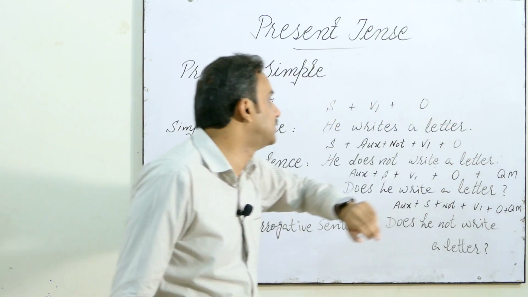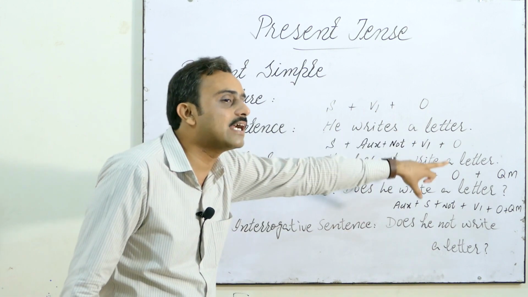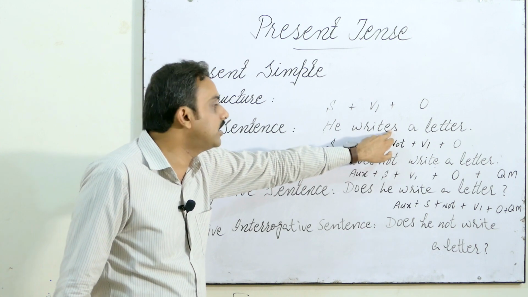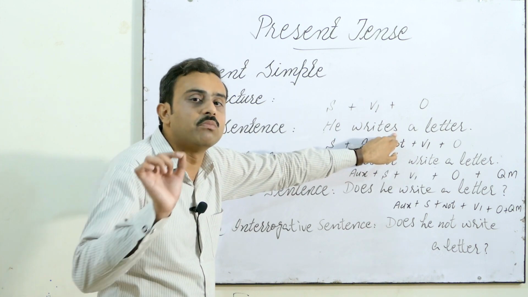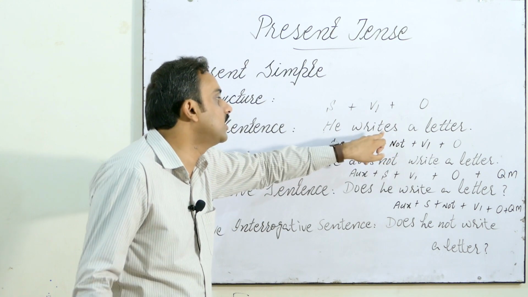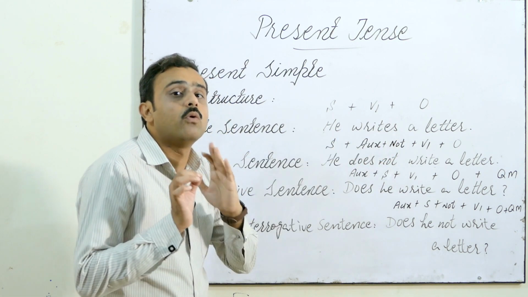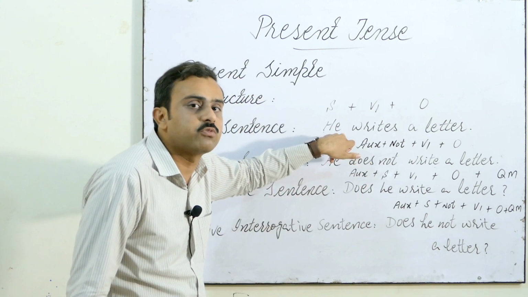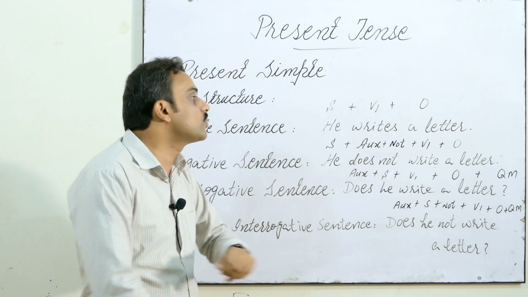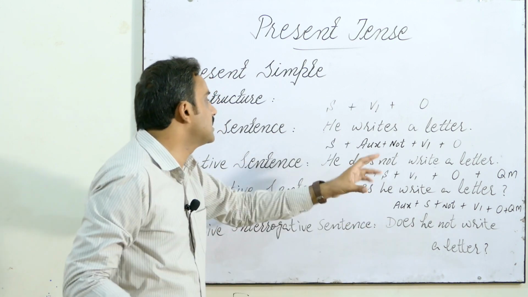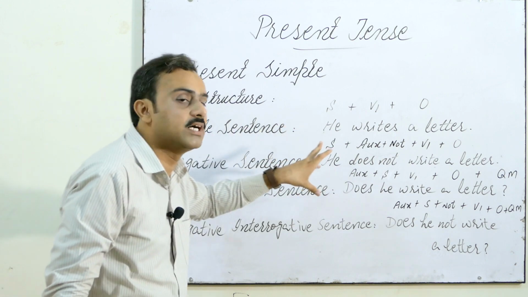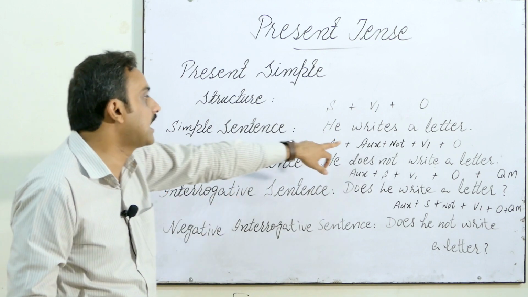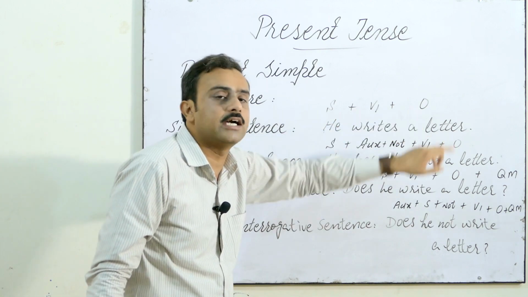Then we have object. So, he writes a letter. The first form, the present tense, is write, and what did we do? We added a morpheme s with it, so it became writes. Why did we do this? We did it because the subject was singular. It was he. So, he writes a letter. It is the structure of present simple sentence. The present tense simple sentences carry subject, verb first and object.